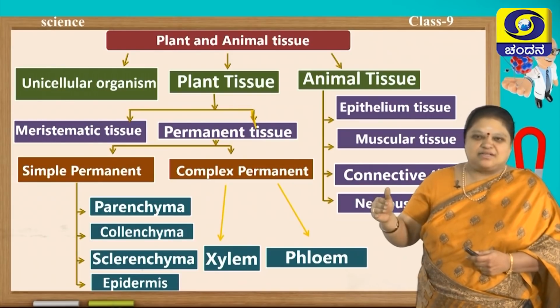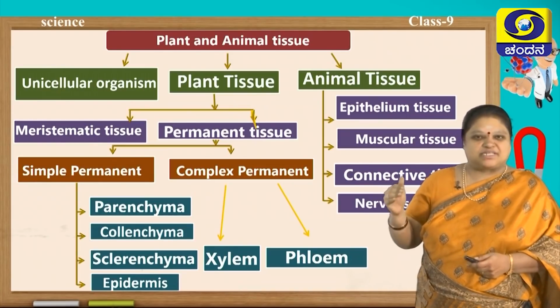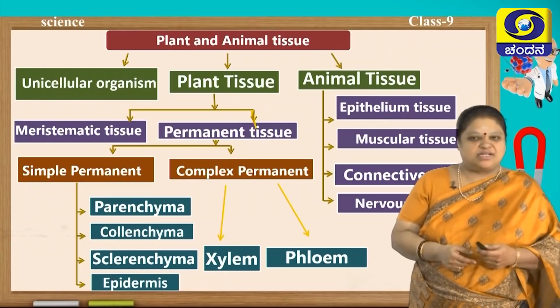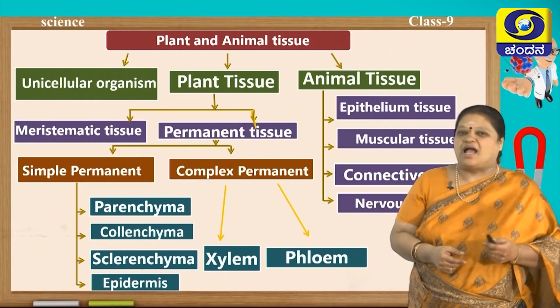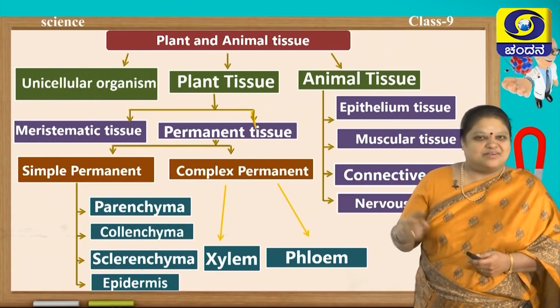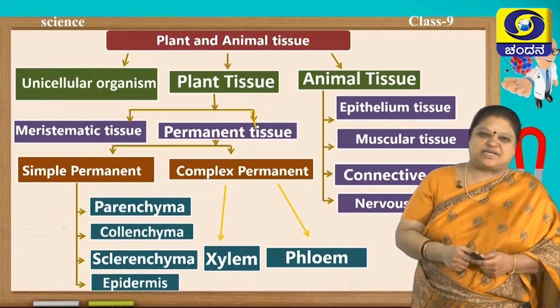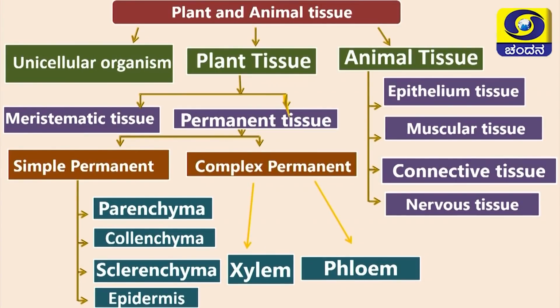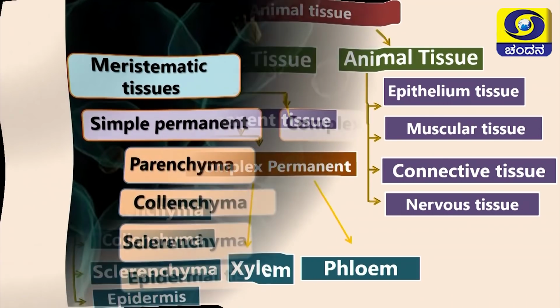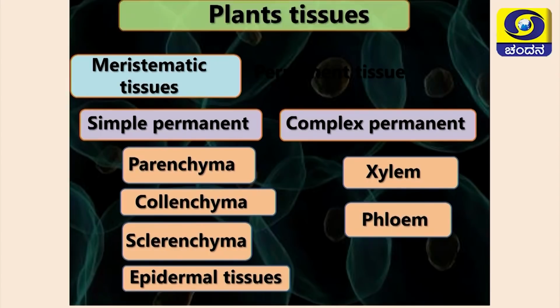In that simple permanent tissue we will be studying about parenchyma, collenchyma, sclerenchyma and epidermis. In the complex permanent tissue we will be studying about xylem and phloem. In the animal tissues we will be studying about epithelial tissue, muscular tissue, connective tissue and finally nervous tissue. Now, in this chapter what all we will study, let us see.